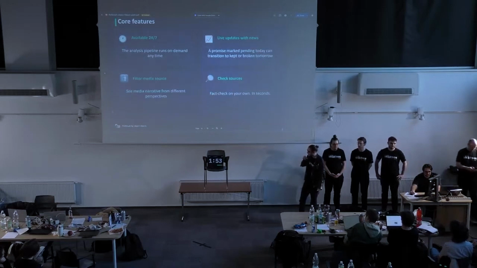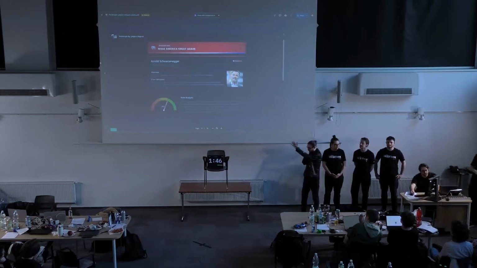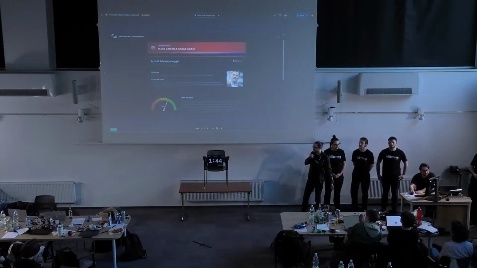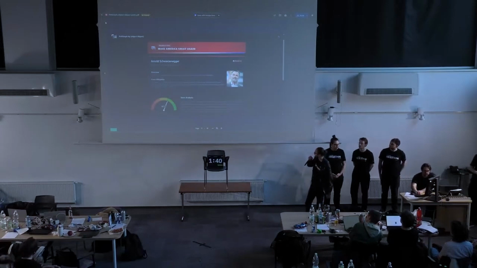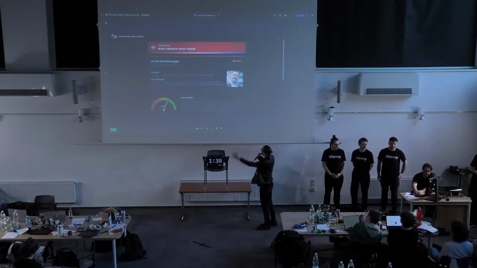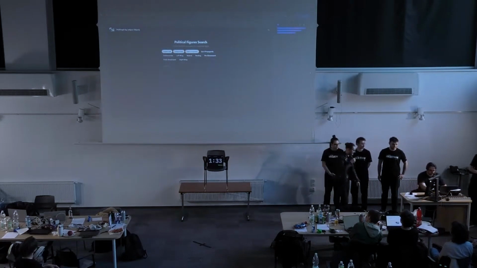So basically, you don't need to do it manually, but what is important, you can check it manually because we make all the proofs, all the links to the sources, and so on. This is another example of how it could look. So as you can see the score, some data, and what we have here is a little demo.